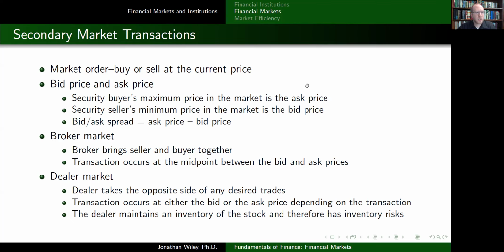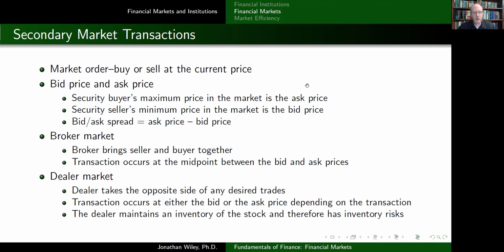And that's why this terminology is the way it is: the security buyer's maximum price in the market is the ask price, and the security seller's minimum price in the market is the bid price, because the bid and the ask are relative to the dealer in this context. Now, having gone down a little sidebar there, there are two different ways that markets can function with these transactions, and that is a broker market or a dealer market.